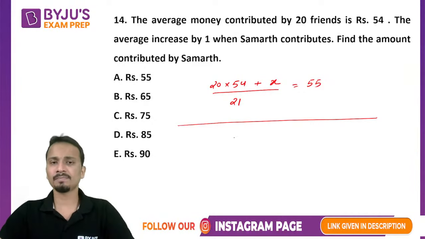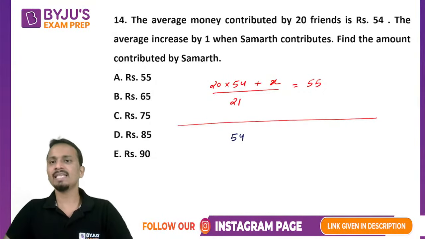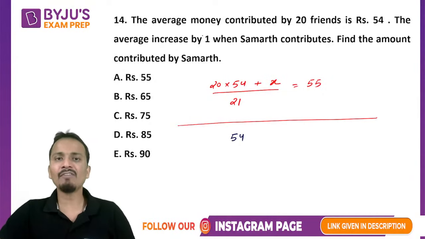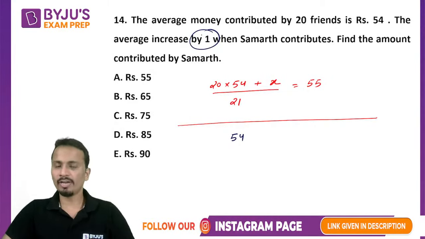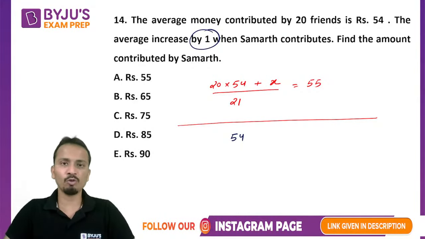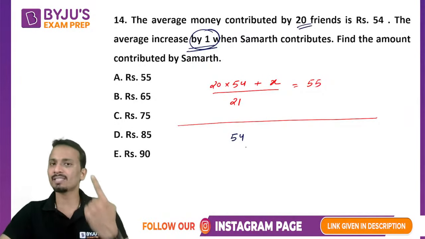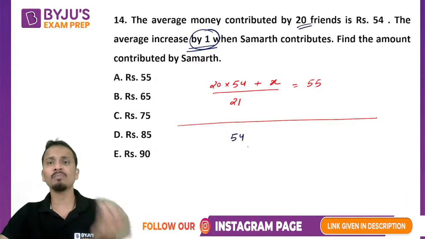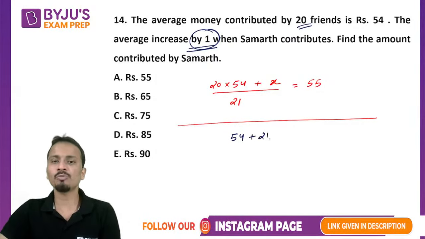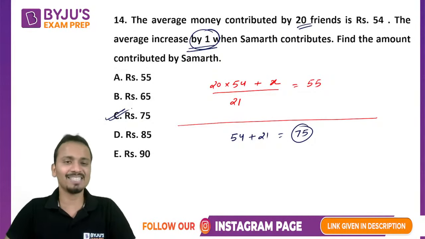Now another way is, original average was 54. So if Samarth's contribution was also 54, then the average will not change. But the average has increased by 1, because Samarth's contribution was more than 54. How much more than 54? So plus 1. सब में डिवाइड होगा, so 20 friends and 1 is Samarth. So plus 1 came from these 21 people. So Samarth's contribution was 54 plus 21, that is 75. So the correct answer will be option C, that is 75.